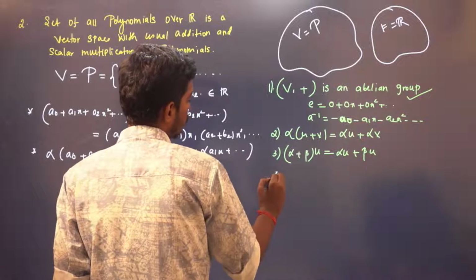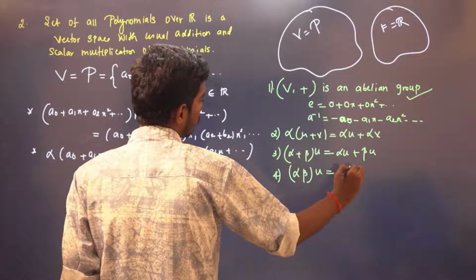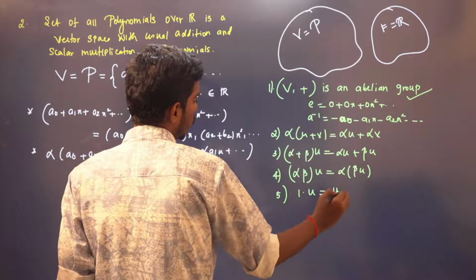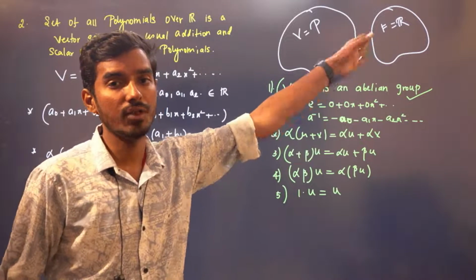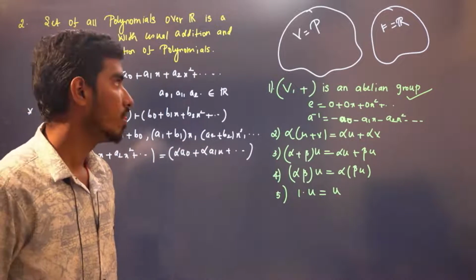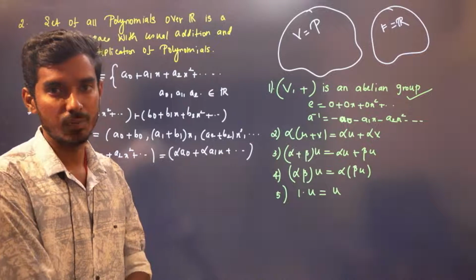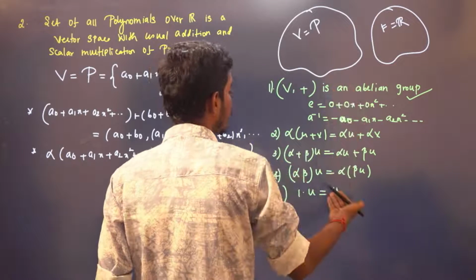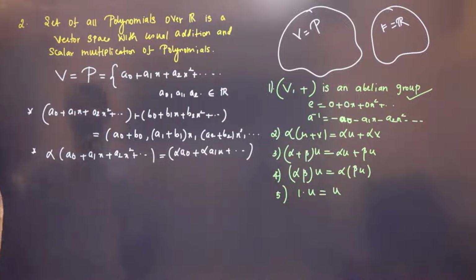And the fourth thing is (alpha beta) u is the same as alpha into (beta u), and 1 into u is equal to u, where 1 is the identity element of F, sorry, the unity of F. Unity is 1 for real numbers. Unity means the identity element with respect to multiplication. So 1 is the unity. So 1 into this polynomial, again you will get the polynomial. So therefore P of R is a vector space.